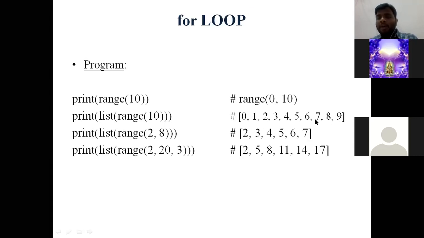ఎందుకు 10 అనేది కనిపించదు అంటే, range of 10 in the sense only 10 iterations must be performed. So since range function starts from 0, 10 iterations అంటే 9 తో ఆగిపోతుంది. 10 అనేది perform అవ్వదు. If you are going to consider 10 also, then the number of iterations will be 11, which raises an error in the output. Okay, so range of 10 in the sense range of 0 to 10, the values will be from 0 to 9. Okay, next consider this print statement. Let's forget list for some time, and what I'm going to ask is range of 2, 8. So here I have given the start value, here I have given the end value.